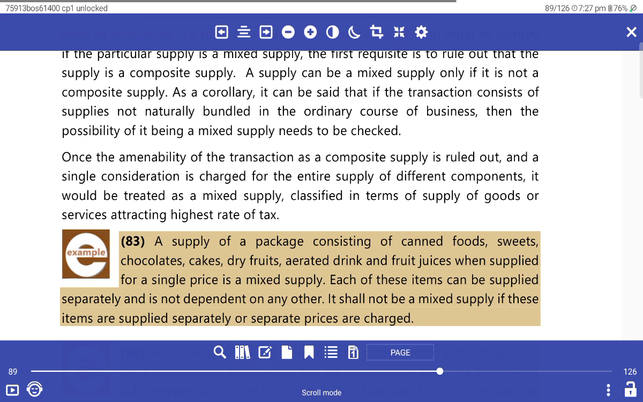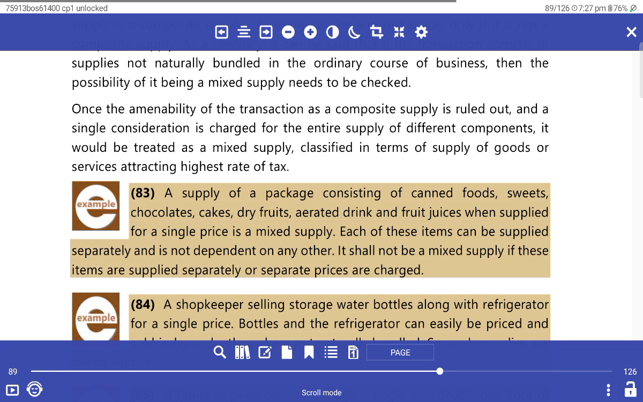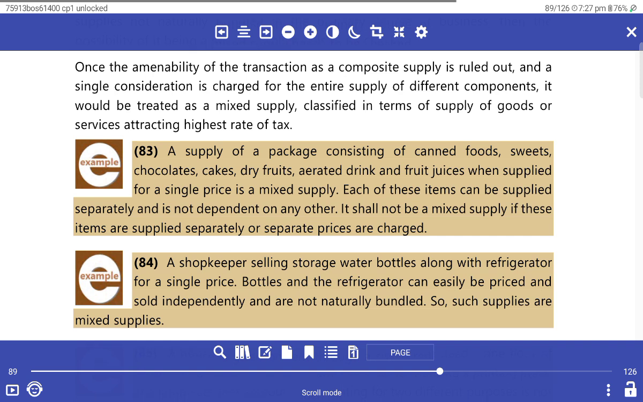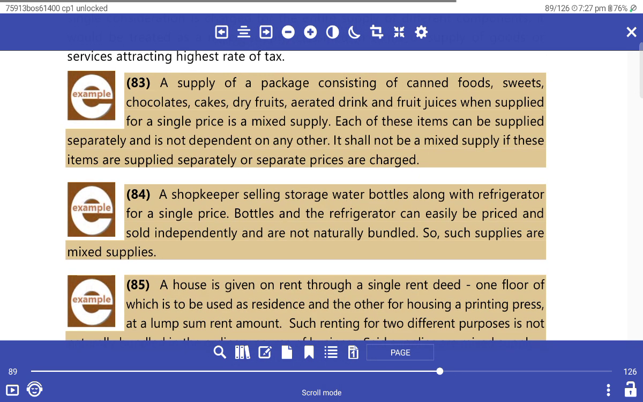Once the amenability of the transaction to composite supply is ruled out, and a single consideration is charged for the entire supply of different components, it will be treated as a mixed supply, classified in terms of the supply of goods and service attracting the highest rate of tax. A supply of a package consisting of canned fruits, sweets, chocolates, cakes, dry fruits, aerated drinks, and fruit juices, supplied at a single price, is a mixed supply.